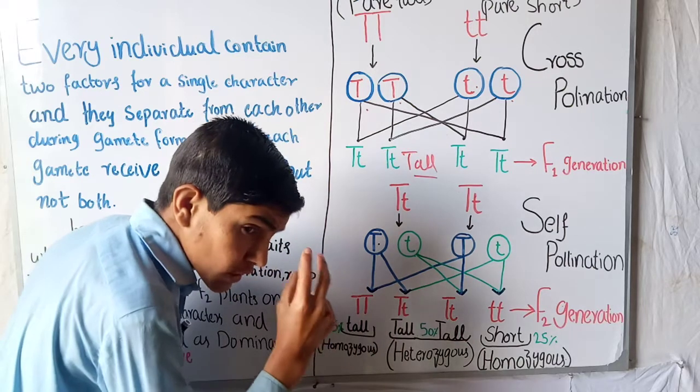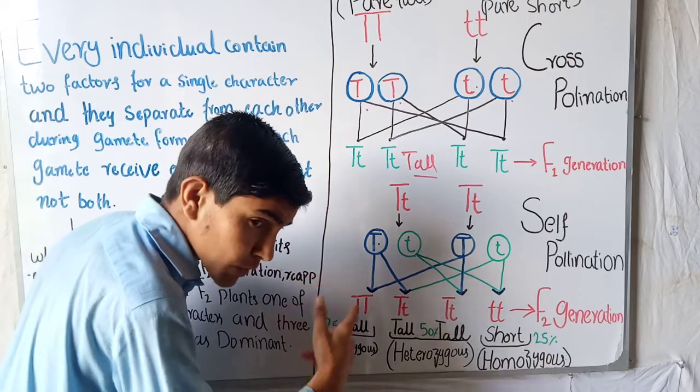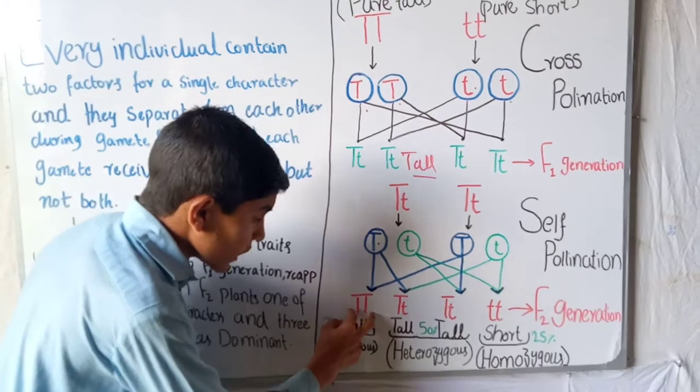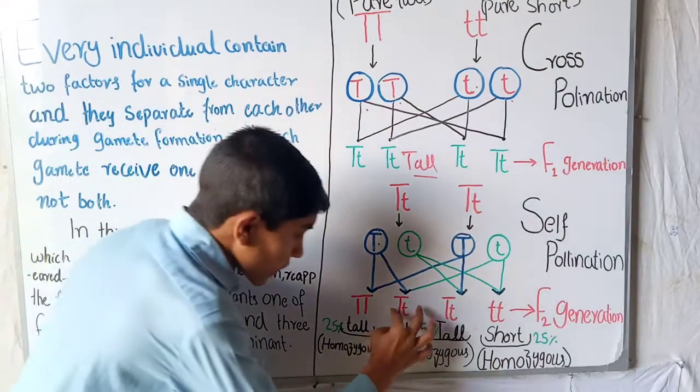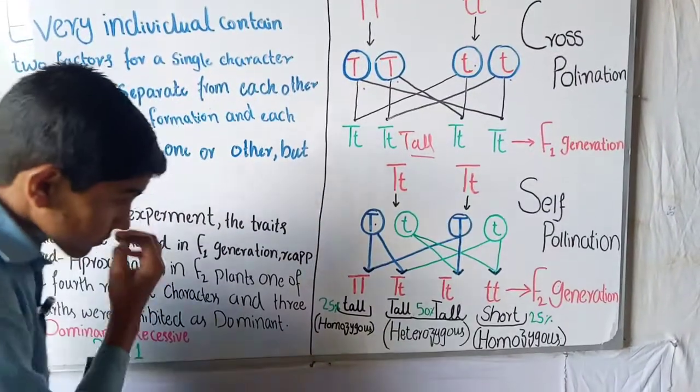The pure capital T plants were tall. The Tt plants were also tall, and the tt plant was short.